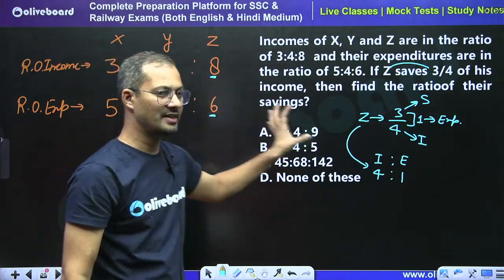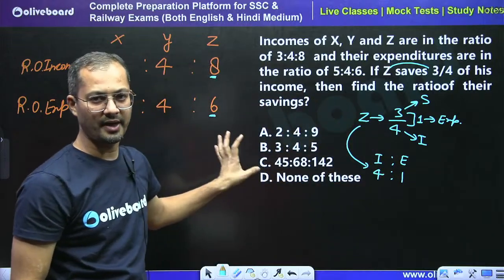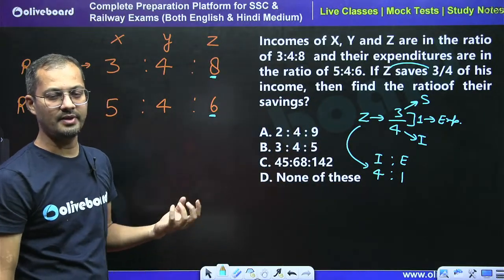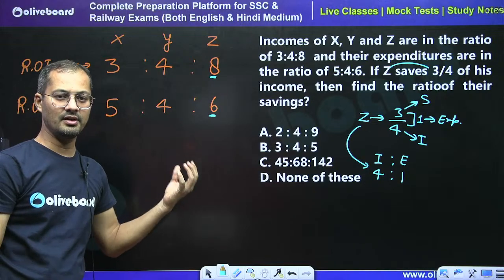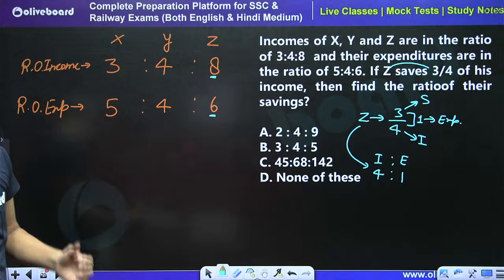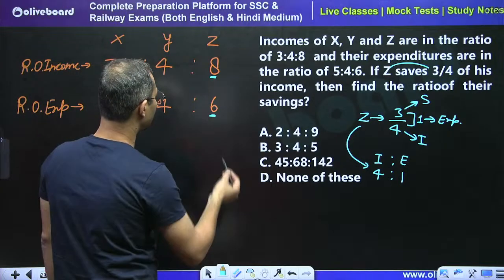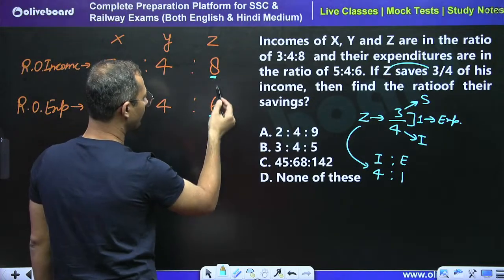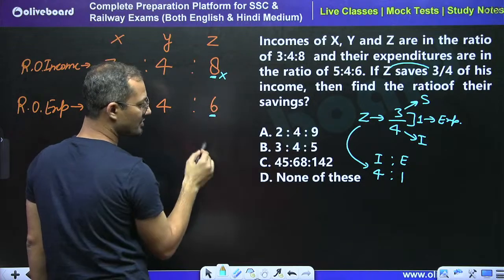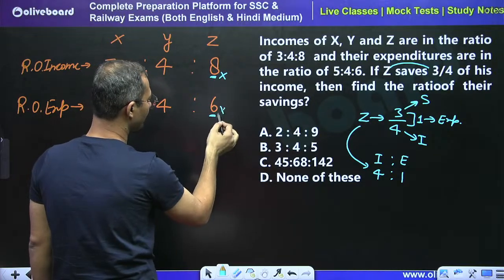If we satisfy the given condition, we can operate according to the logical relation between income, expenditure or saving. So making the 4:1 ratio, first of all make it equal. The LCM for 8 and 6 is 24. So we have to make both 24.